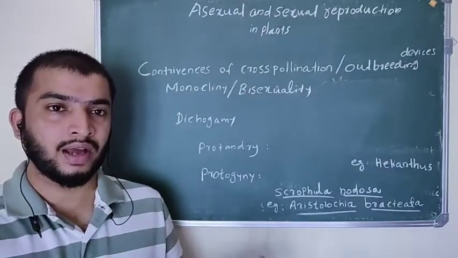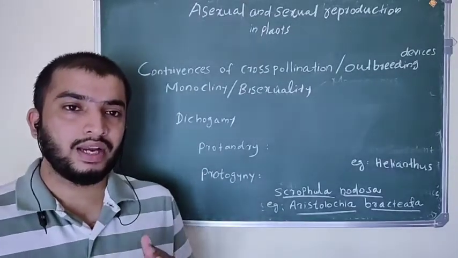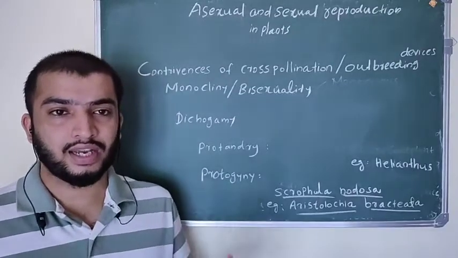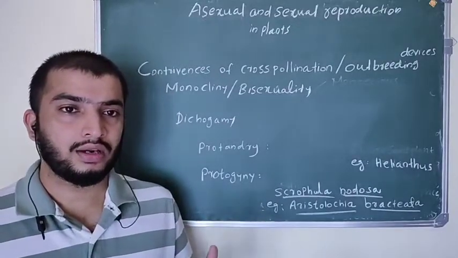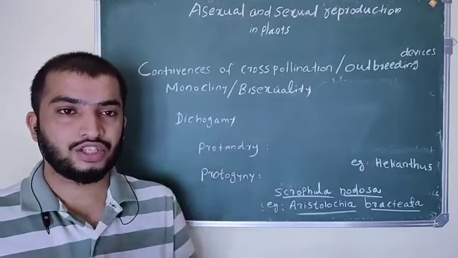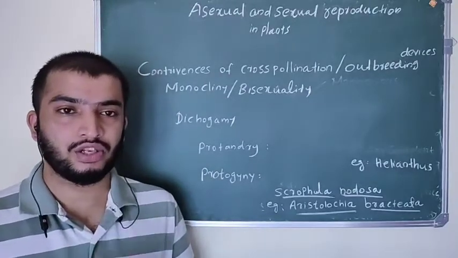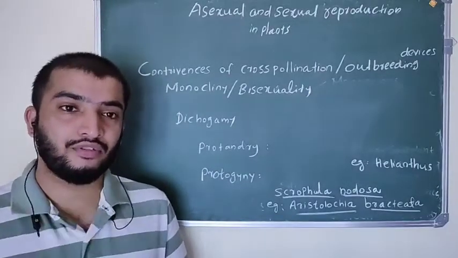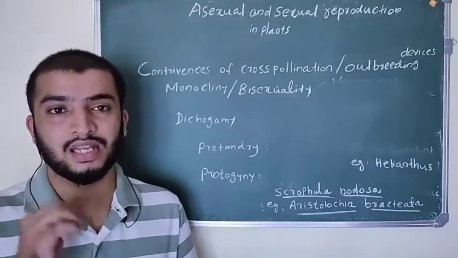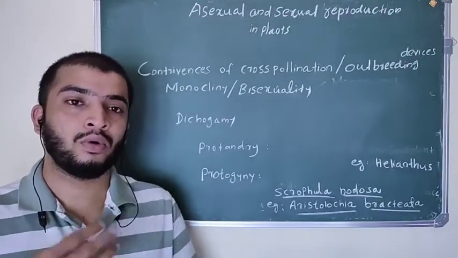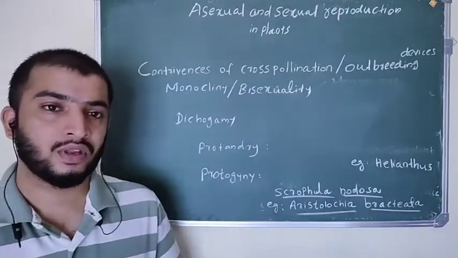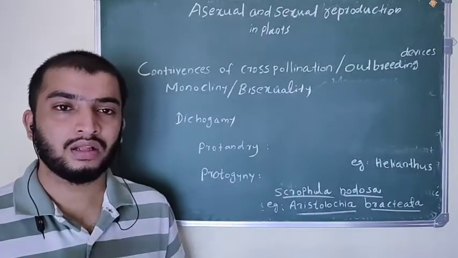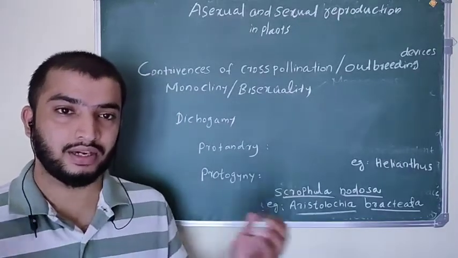Dichogamy means the essential organs, anther and stigma, mature at different times, which prevents self-pollination and promotes cross-pollination.